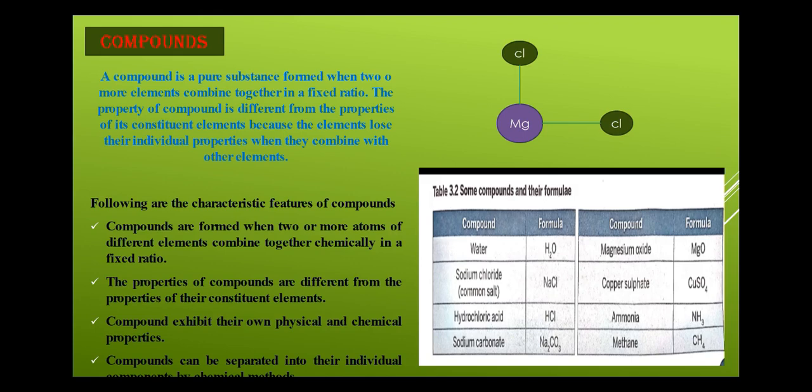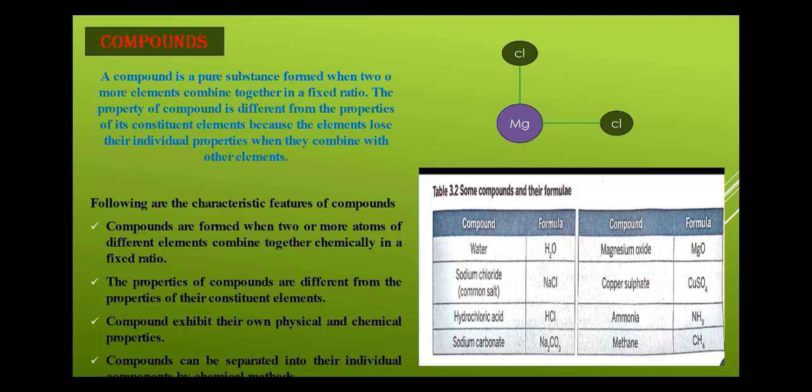And there is always a fixed ratio of combination of elements. Like for water, every molecule of water will be made up of two atoms of hydrogen and one atom of oxygen. So this fixed ratio has to be applied there. Always they will be mixed in a fixed ratio.